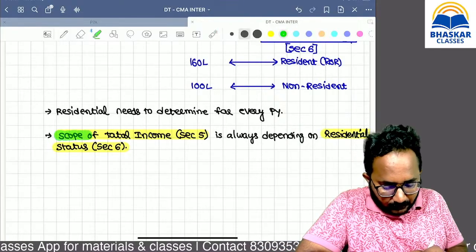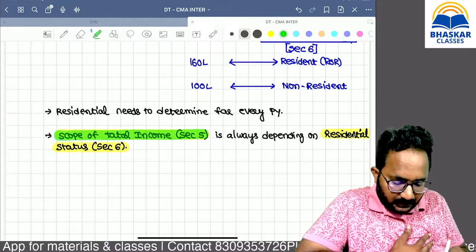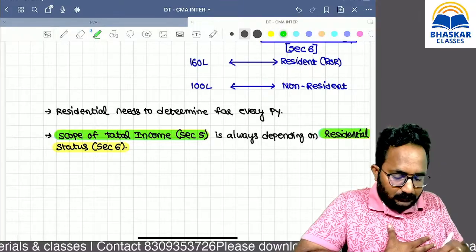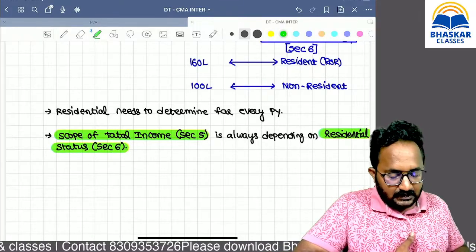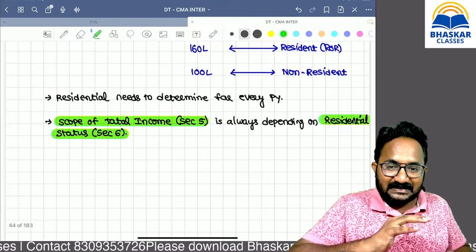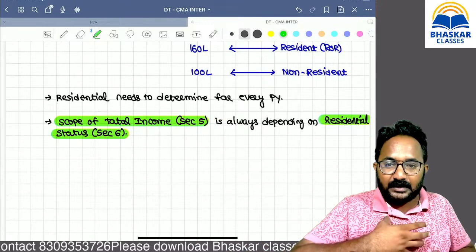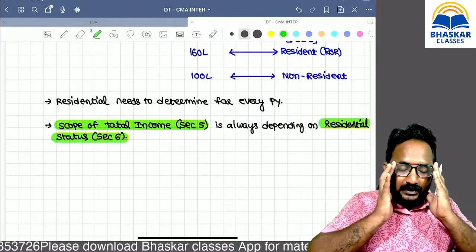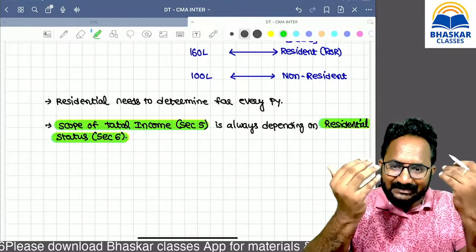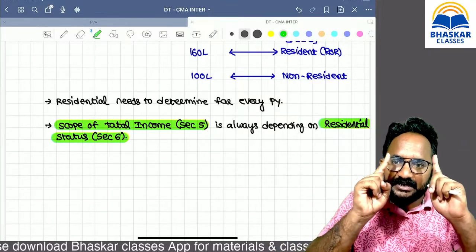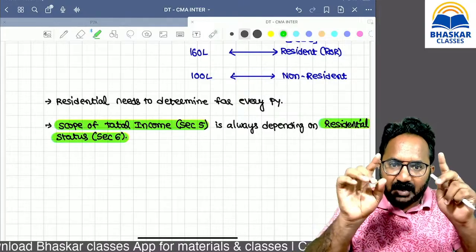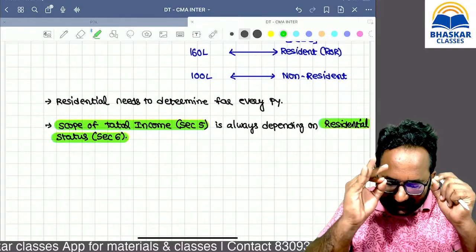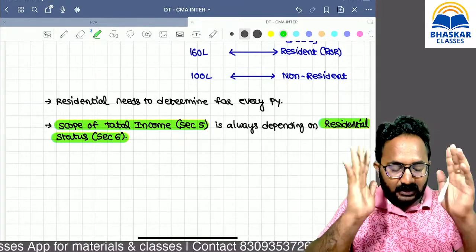Yes, the scope of total income, whether an amount is taxable or not taxable, that is Section 5, always depends upon residential status. So without knowing the residential status, we cannot calculate the total income. So the first and foremost step in tax computation or tax liability computation is the determination of residential status. After determination of residential status only, we can calculate the tax liability, so we can calculate the total income.